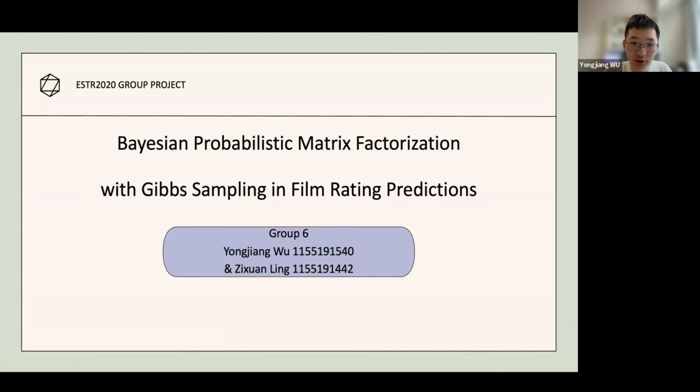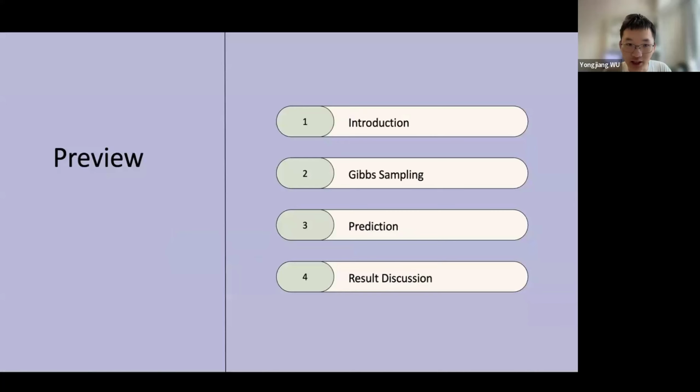First, we will briefly introduce the background of our project, Bayesian inference and matrix factorization. Then we will discuss the Gibbs sampling and its role in our project. Then follows our implementation details. And finally, we will end with a result discussion.